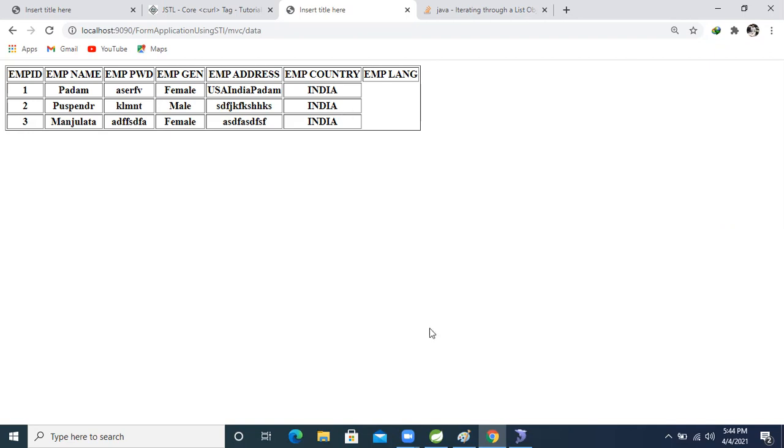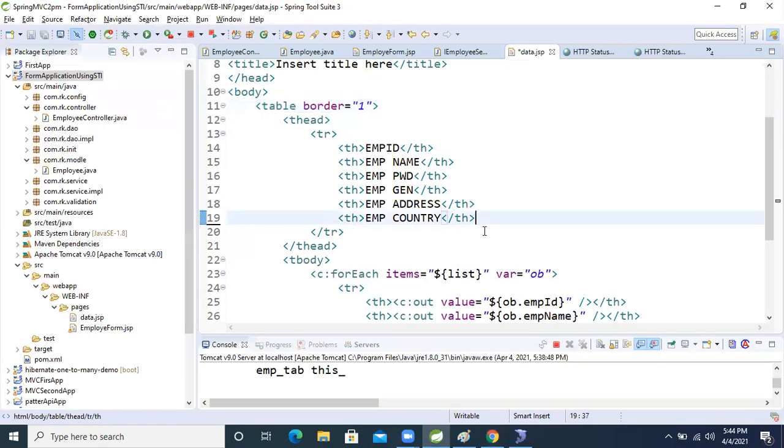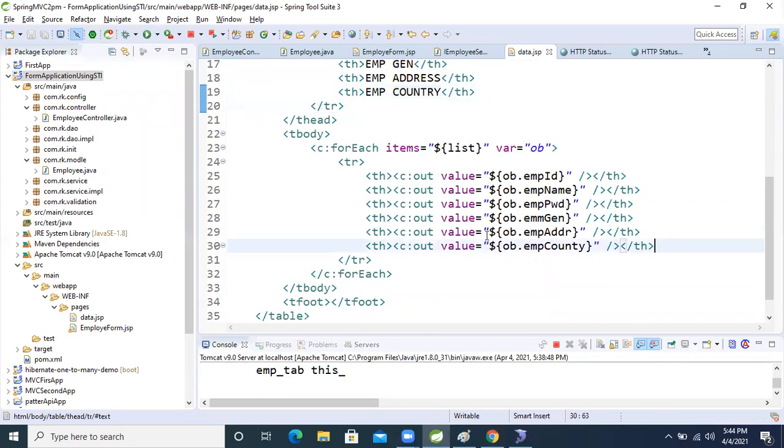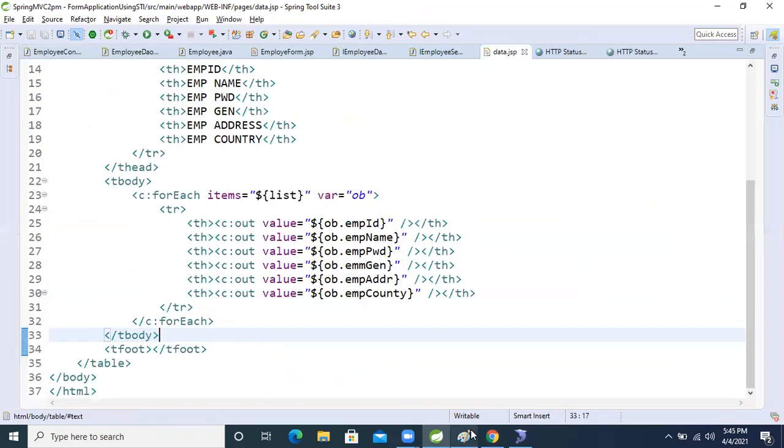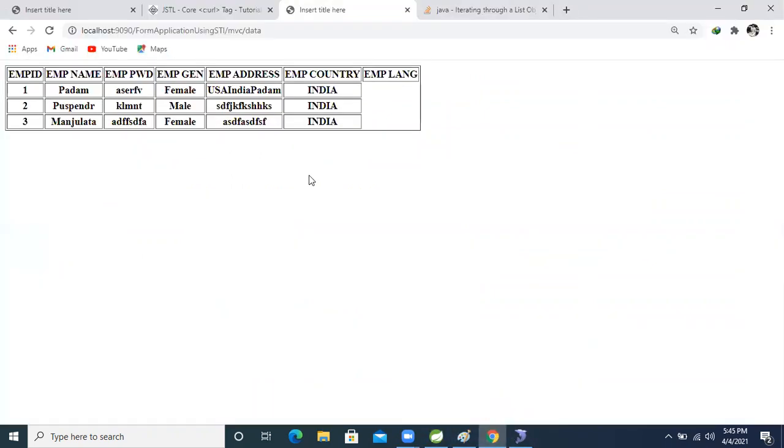Okay, so what we will do now, come inside the JSP page. Employee language is there, right? Employee language will be stored in the database. Guys, leave it; in RESTful services I will see that concept, why it's not working. Till now, the things we completed, so just refresh it.